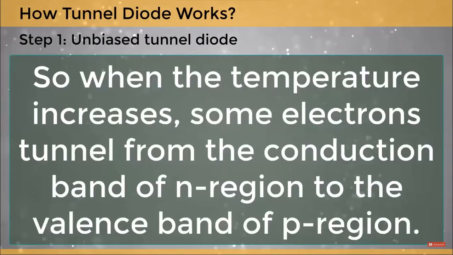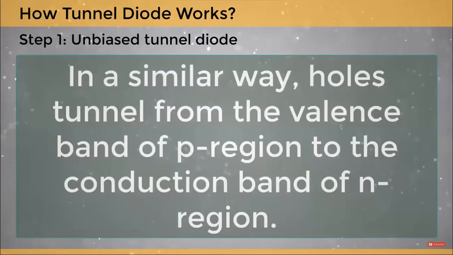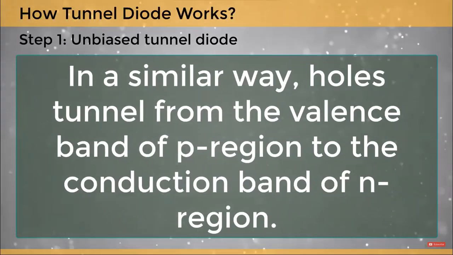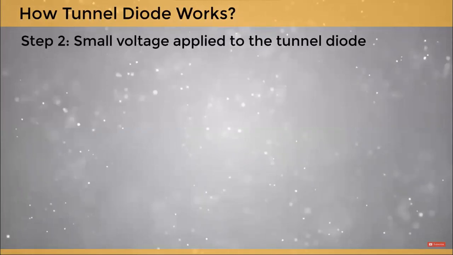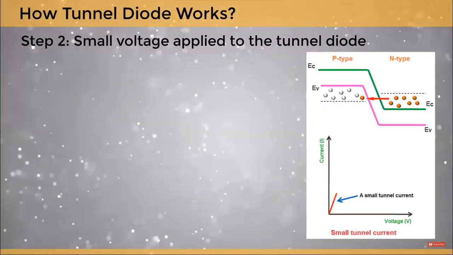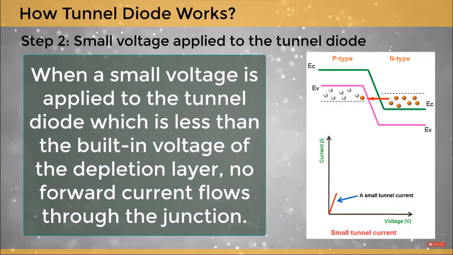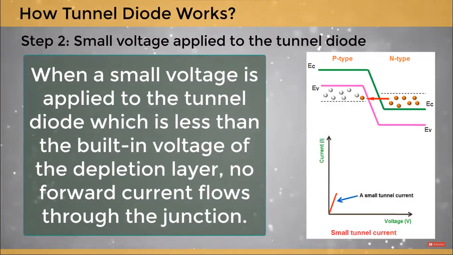So when the temperature increases, some electrons tunnel from the conduction band of n region to the valence band of p region. In a similar way, holes tunnel from the valence band of p region to the conduction band of n region. Step 2. Small voltage applied to the tunnel diode. When a small voltage is applied to the tunnel diode, which is less than the built-in voltage of the depletion layer, no forward current flows through the junction.